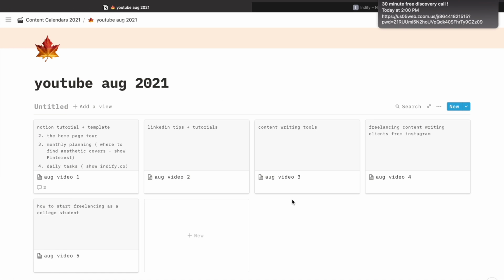So this again is a very helpful way to organize and efficiently manage your content calendars using Notion, where you can access it all the time using your phone or using your laptop.